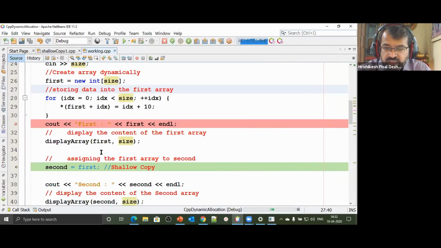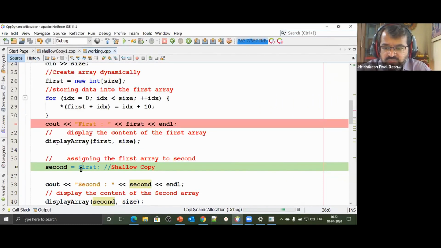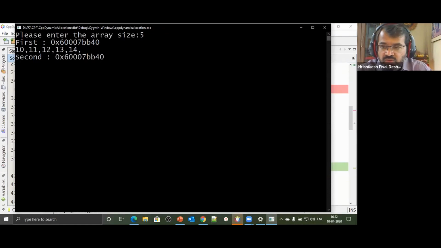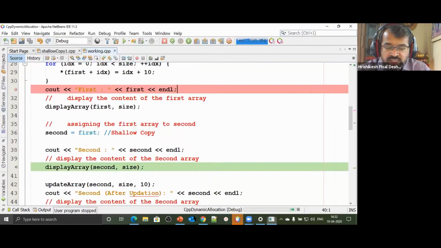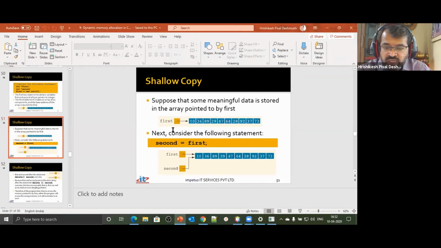Now I say second is equal to first. Before I say second equal to first, let's see what's there in second. Second has some garbage value. We do not know what this garbage value is. It's just some garbage. Now when I say second equal to first, both of them will end up pointing to the same location. First was pointing to that location, and second is now also pointing to the same location. As the diagram showed, both these pointers are actually pointing to the same location in memory.